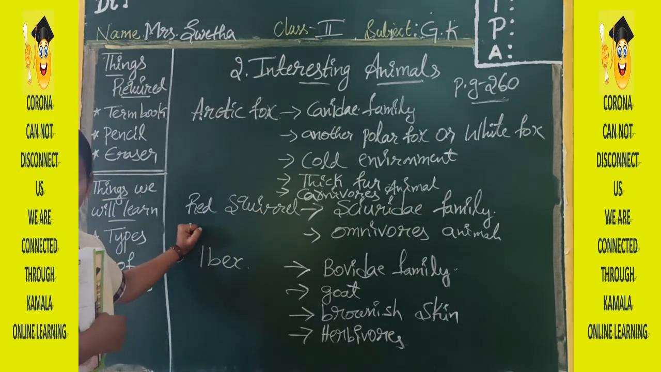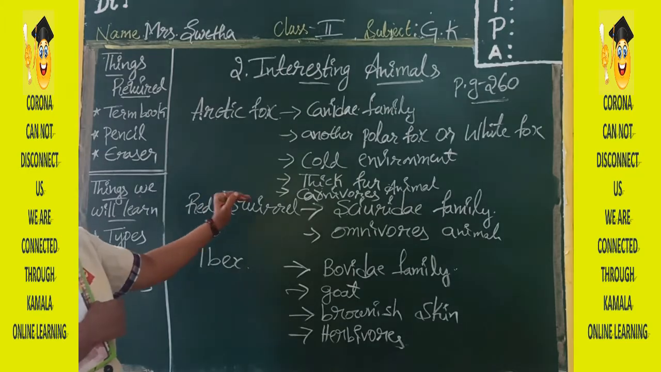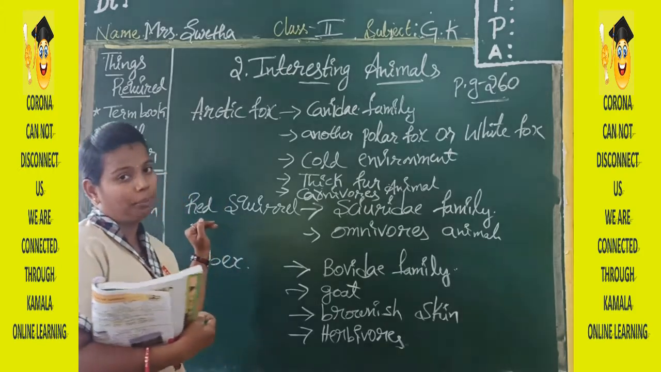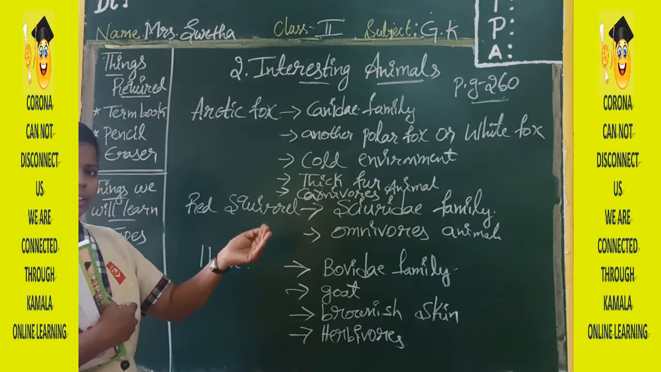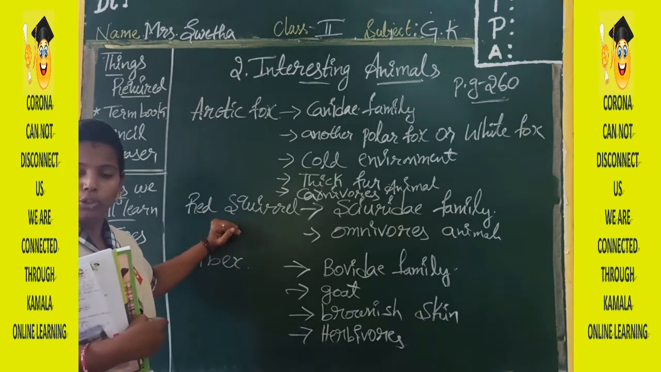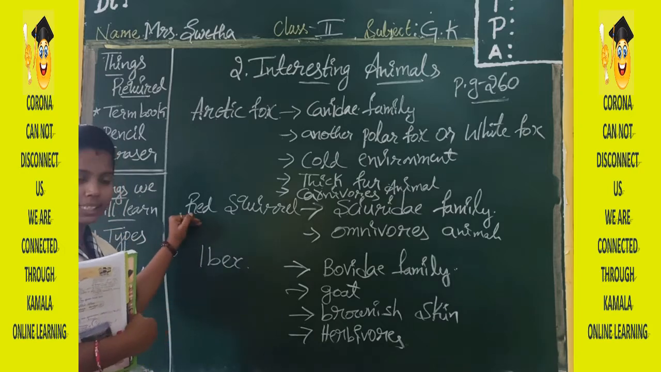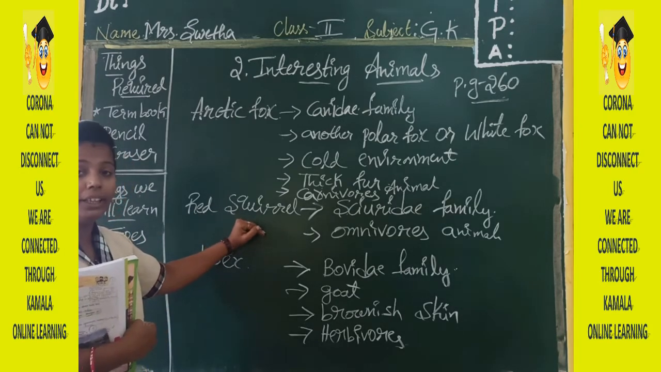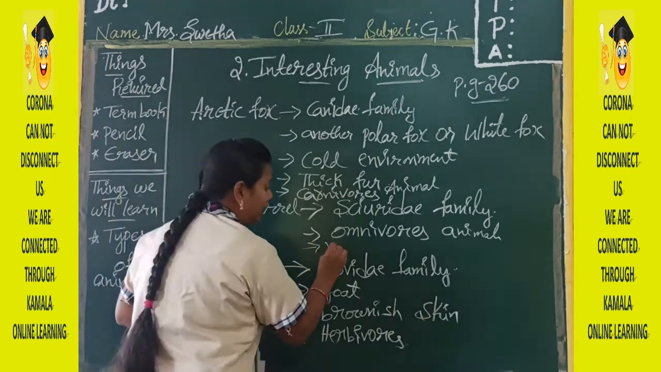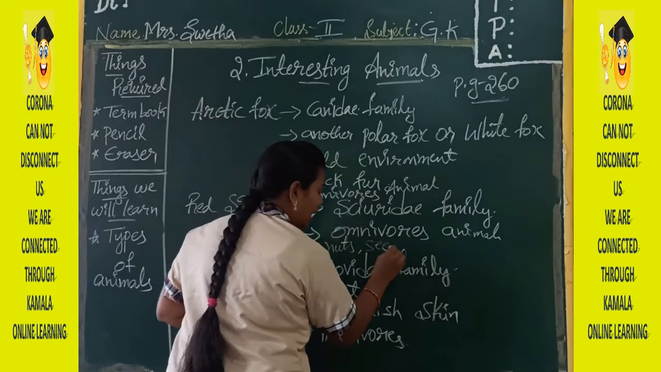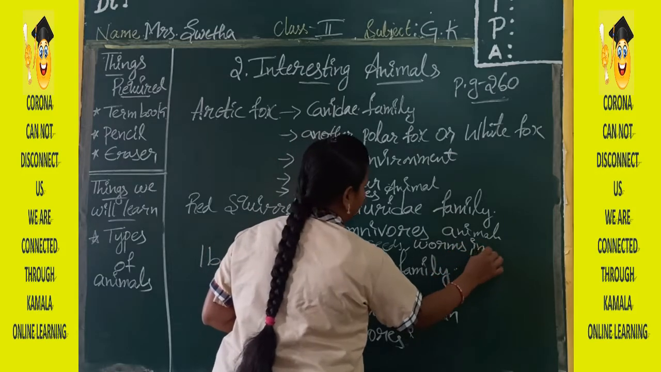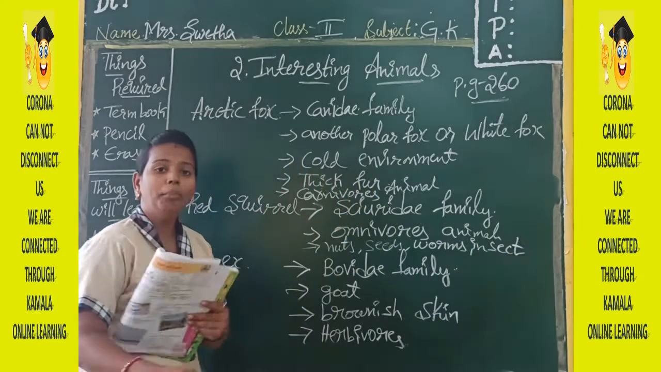Okay, next one is red squirrel. Red squirrel belongs to Sciuridae family, and it is an omnivorous animal. Near our homes also, if we have any big trees, we will find squirrels, no? Those squirrels are also of the same type, but this one will be red, a little brownish. It will eat nuts, seeds, and also worms and insects. That is the reason it is called an omnivorous animal.